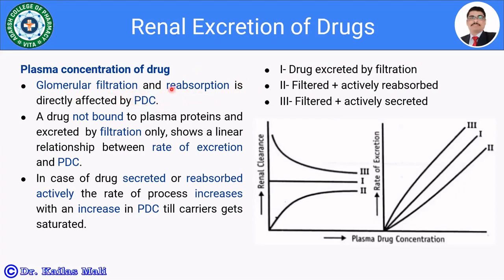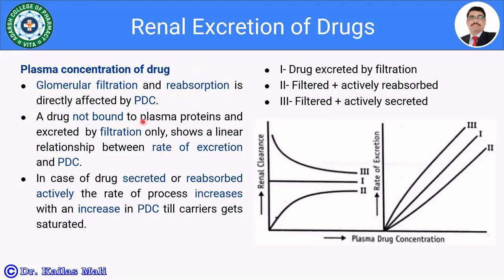In the case of reabsorption, if a passive mechanism is involved and the concentration gradient is not maintained, such drugs are not going to be reabsorbed back into the systemic circulation. If the plasma concentration is high, then we will get high glomerular filtration for the specific drug.